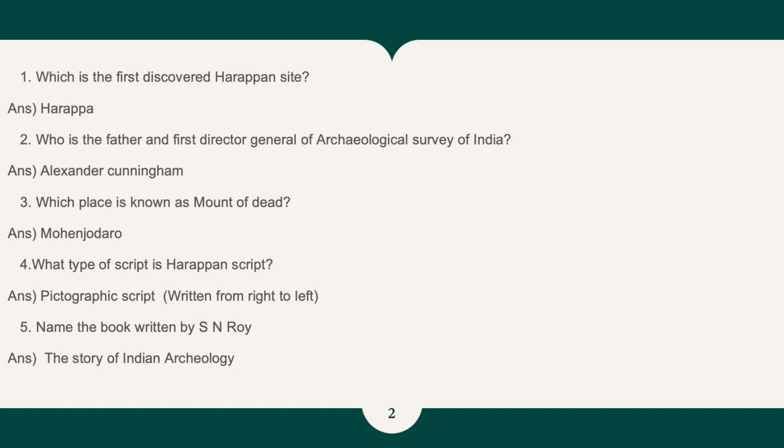So the first question is, which is the first discovered Harappan site, and that is Harappa? Second, who is the father and first Director General of Archaeological Survey of India? That is Alexander Cunningham. Third one, which place is known as Mound of Dead? Mohenjo-daro. Fourth one, what type of script is Harappan script, which is pictographic script and it is written from right to left. And the fifth one, name the book written by S.N. Roy, and that is The Story of Indian Archaeology.